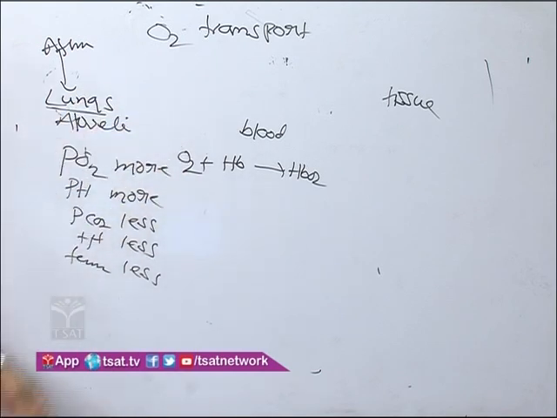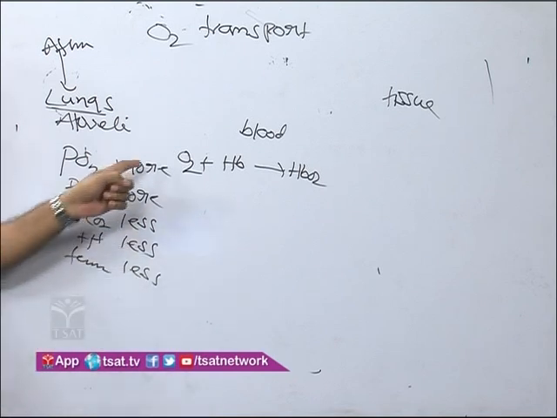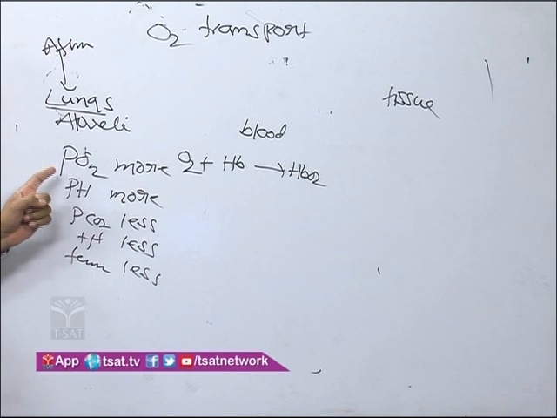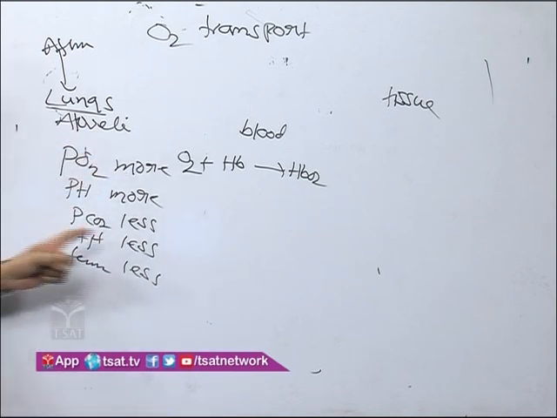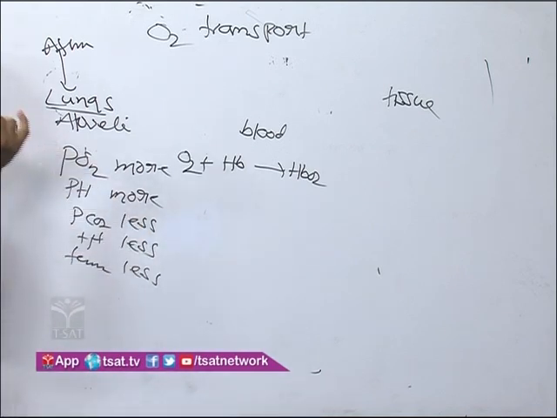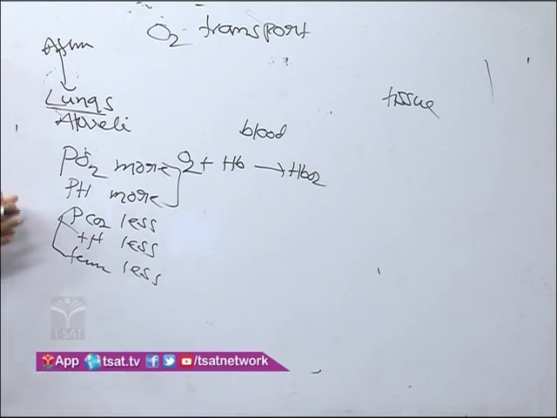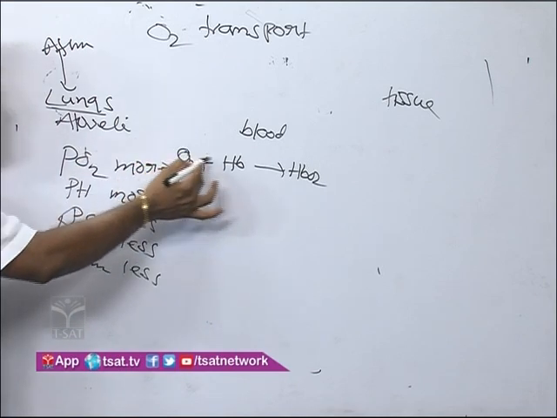Which factors influence oxygen binding to hemoglobin? PO2, partial pressure of oxygen, is more, pH is more, PCO2 is less, H plus is less, temperature is less. In the lungs area, pH and PO2 are more; PCO2, H plus and temperature are less. With these factors present in the lungs, oxygen binds with hemoglobin.